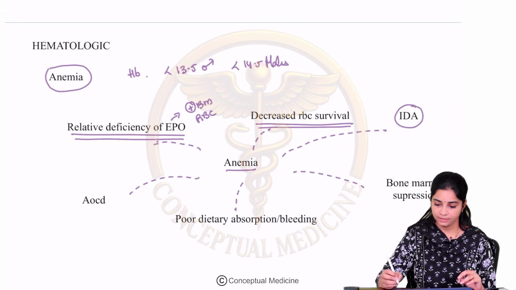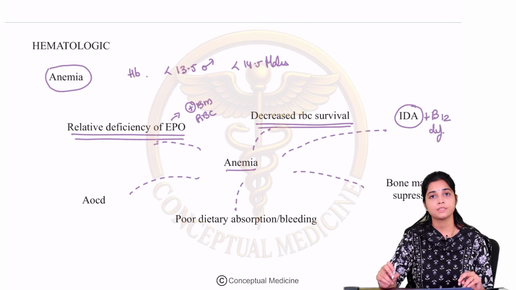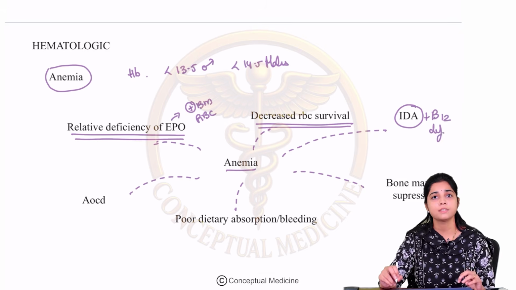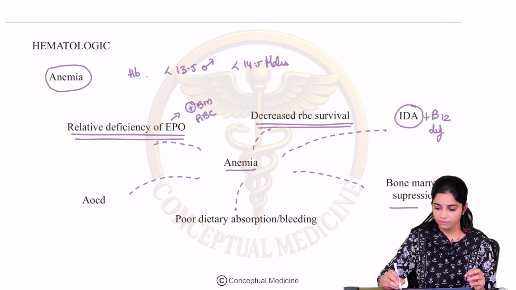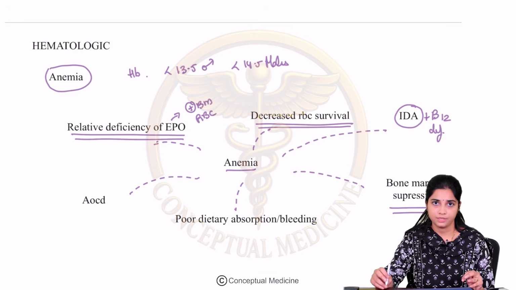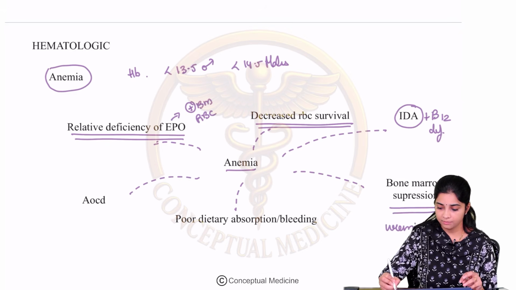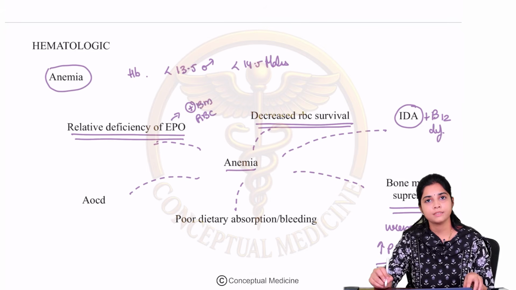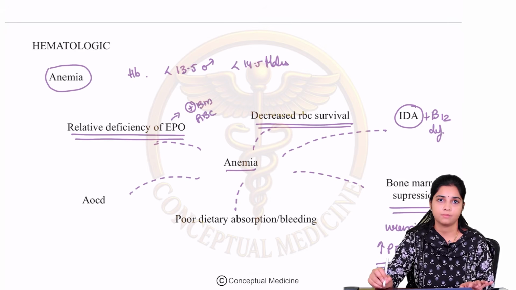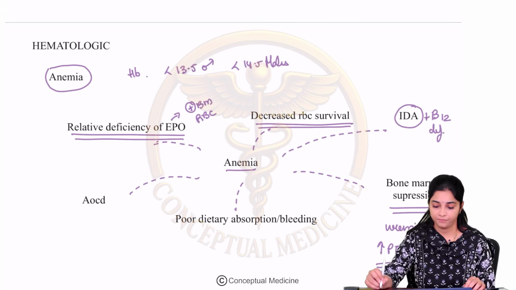Many of the patients can have concomitant iron or B12 deficiency because they have a very poor intake, and this itself can contribute to the anemia of CKD. Apart from that, CKD can be associated with uremia, and with increased levels of parathormone. Why increased levels of parathormone? We will be seeing. Both of these can in turn cause bone marrow suppression and result in anemia.